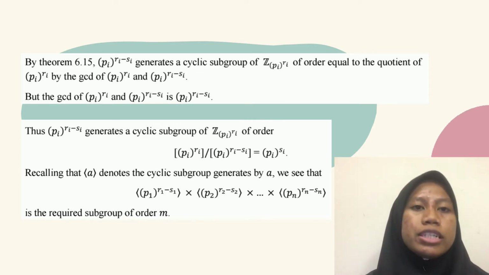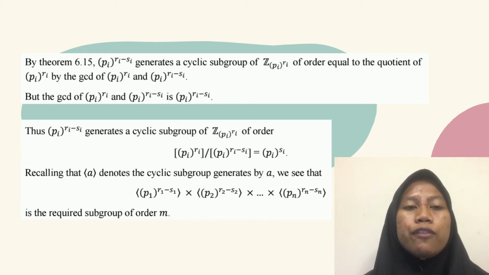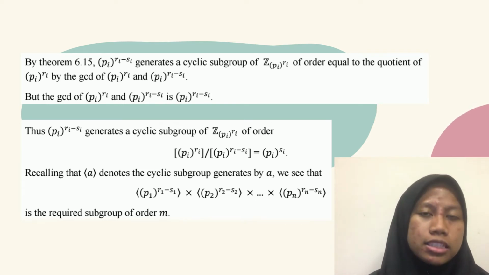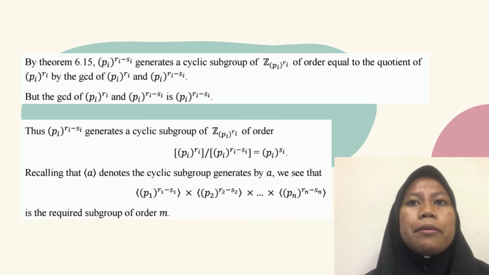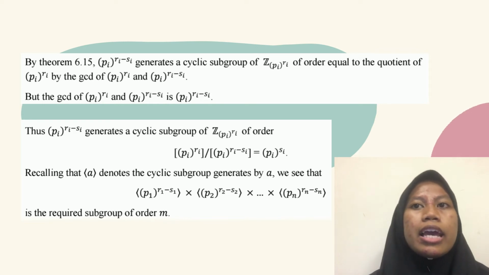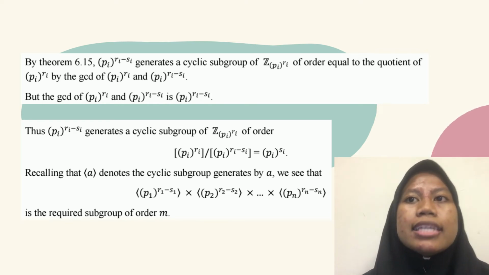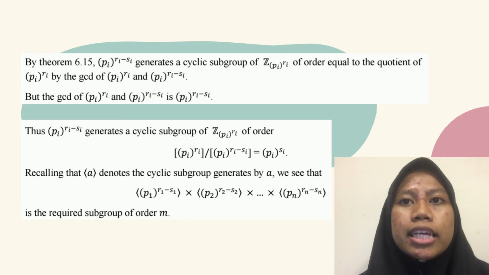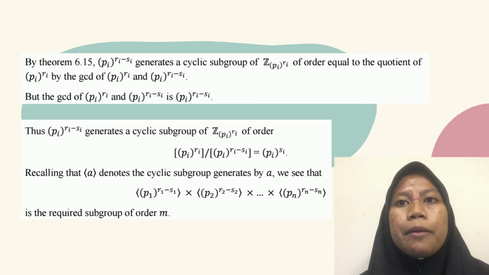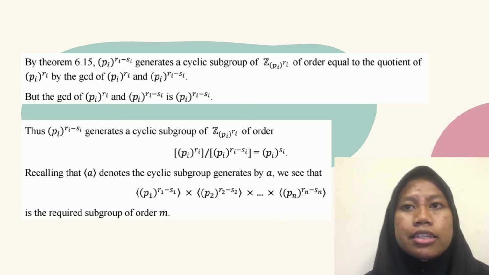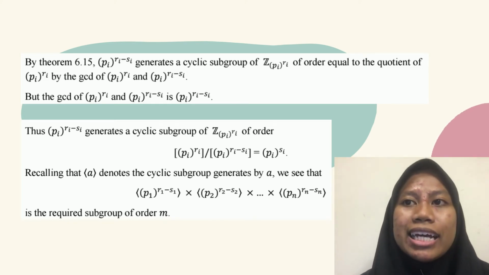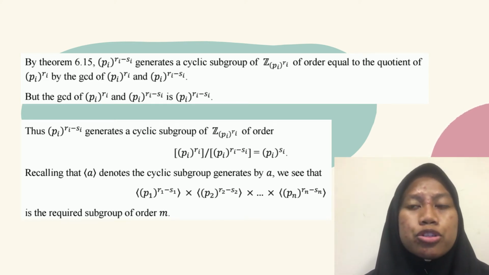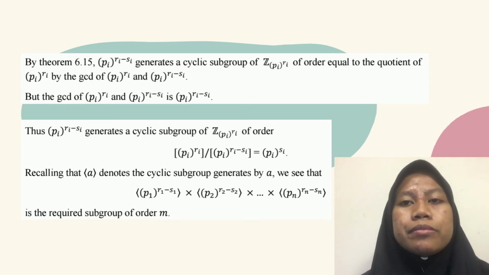Next, by theorem 6.15, p_i^(r_i - s_i) generates a cyclic subgroup of Z_{p_i^r_i} of order equal to the quotient of p_i^r_i by the GCD of p_i^r_i and p_i^(r_i - s_i). But the GCD of p_i^r_i and p_i^(r_i - s_i) is p_i^(r_i - s_i). Thus, p_i^(r_i - s_i) generates a cyclic subgroup of Z_{p_i^r_i} of order p_i^r_i divided by p_i^(r_i - s_i), which equals p_i^s_i.